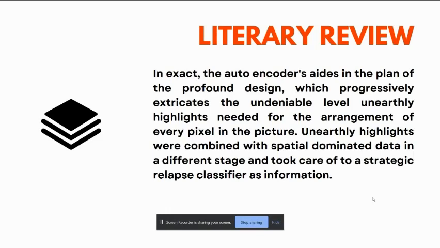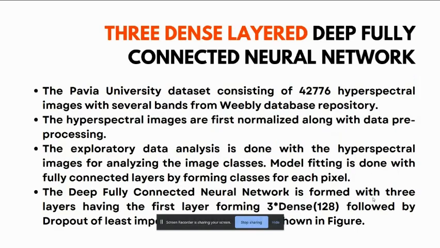We can explain to anyone in a detailed manner and show them accurate results. So this is the main base matter we have gathered by surveying many literatures. So let us start with the three dense layers, which can be deep, fully connected neural networks, which will be explained by my co-author Uday Kocherla.